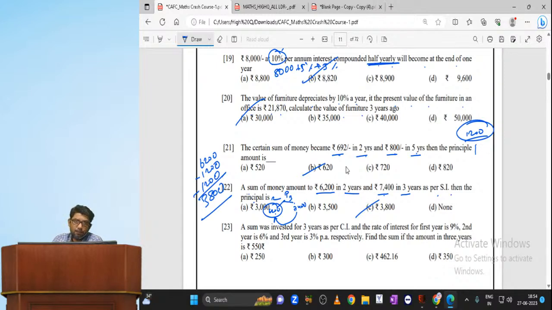Actually, it's a textbook sum. It's a textbook sum. If you can remember the answer, nothing like that, my dear.